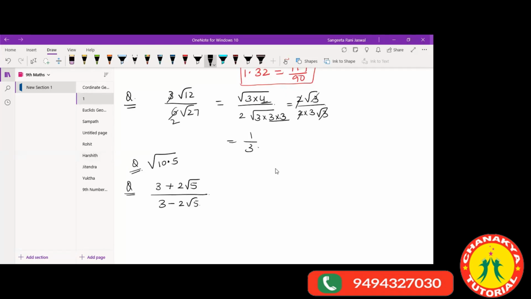This is the question. Express this in the form of a number having denominator as an integer. Okay, express this into a form.